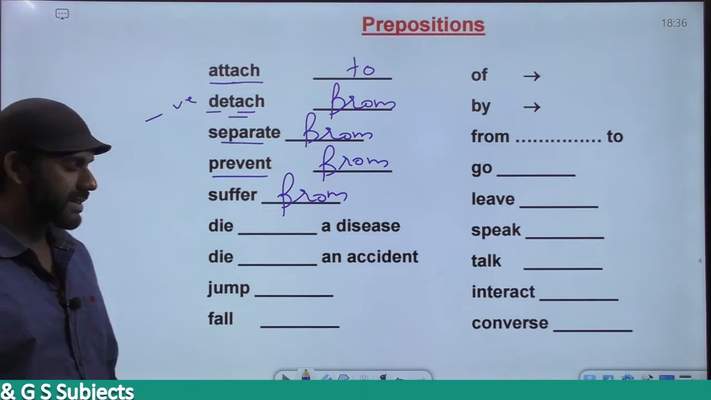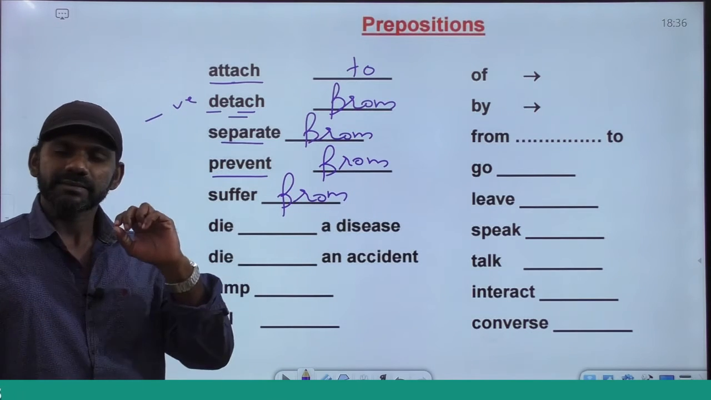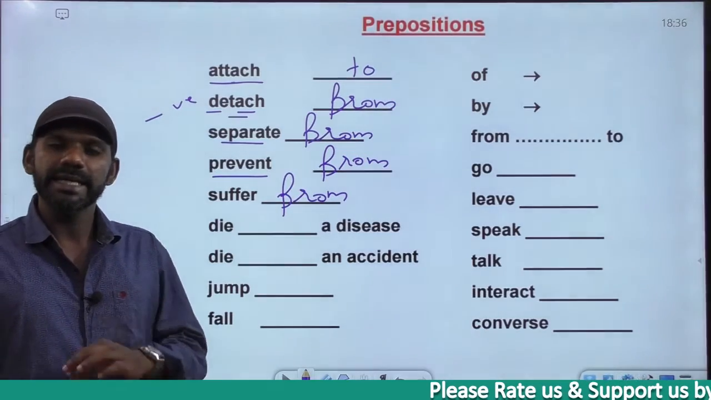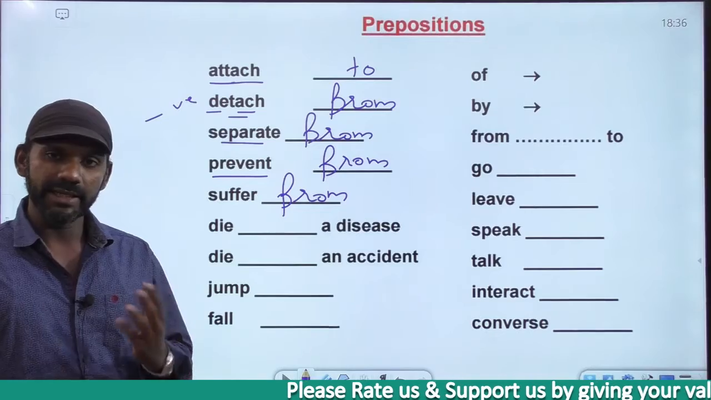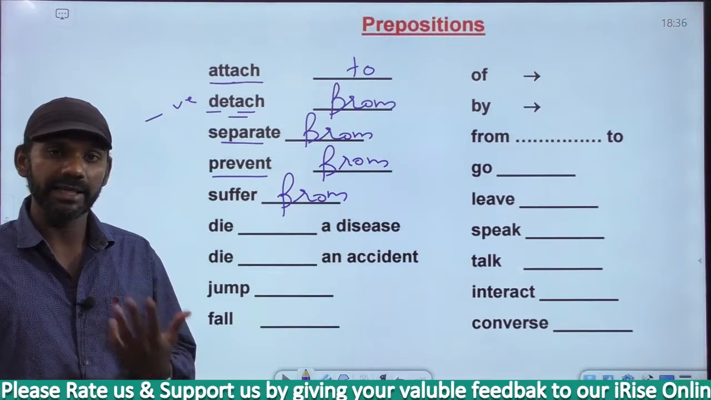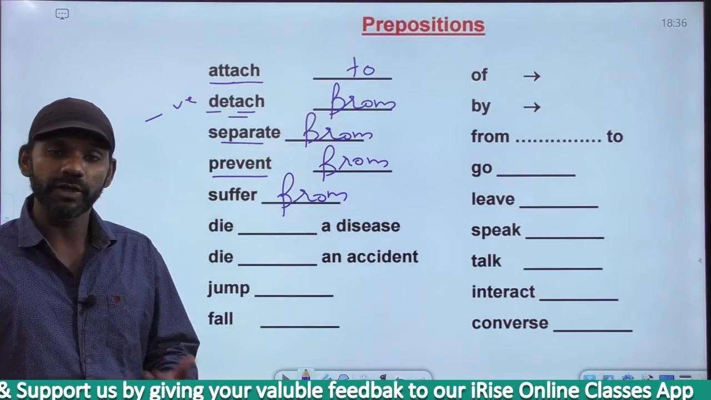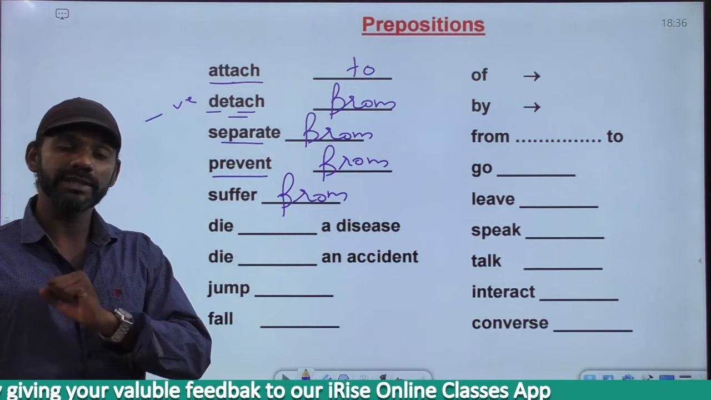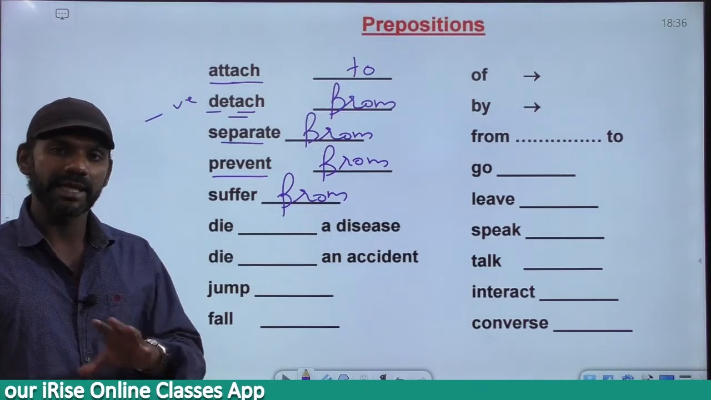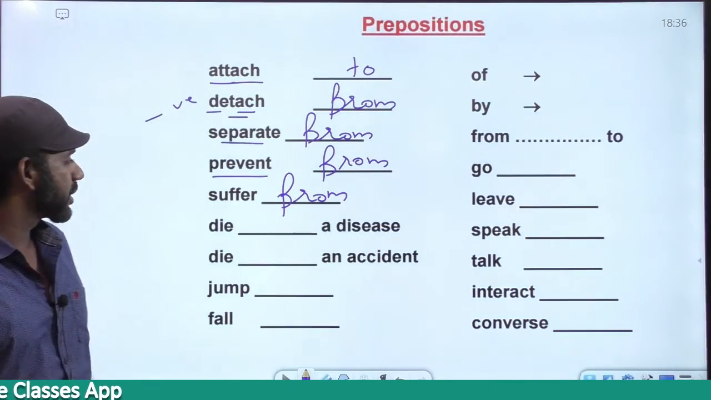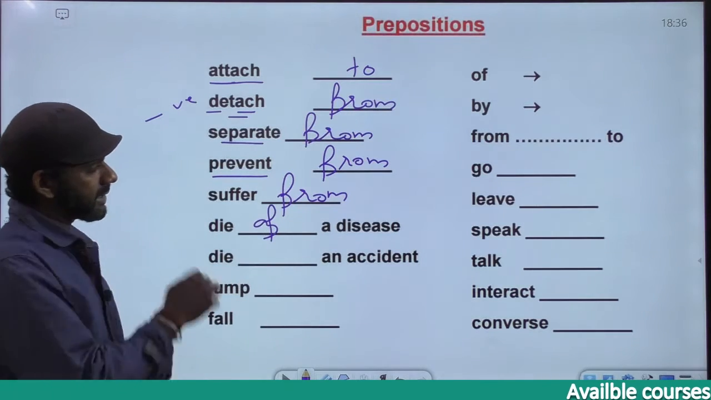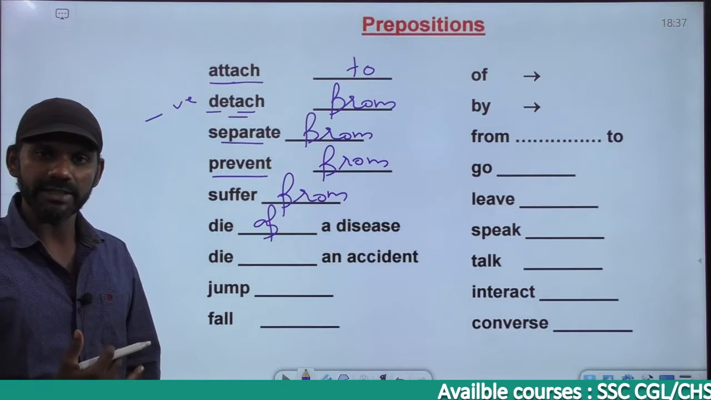Die dash a disease. If I say he died dash typhoid. Typhoid is a disease. He died of typhoid or with typhoid. I told you with has a meaning like along with. So he died with typhoid means along with typhoid. The meaning that is getting conveyed is he died, typhoid also died. Typhoid doesn't die. The sentence does not make any sense. So he died of typhoid. Now people die of a disease.